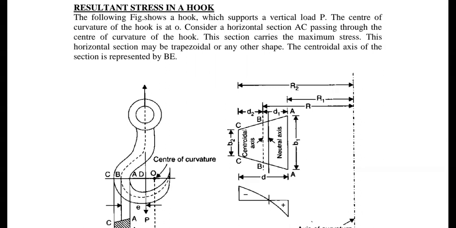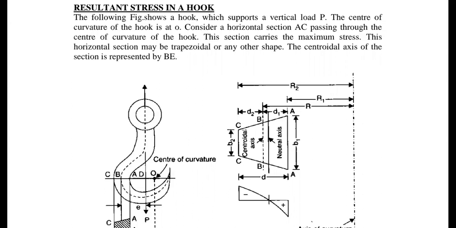I already told you that it purely depends upon the cross section, and here the cross section is a trapezoidal section. But you observe the problem. The reason I asked you this question is according to your problem. Please observe that in this case the cross section will be like this. Please observe the neutral axis and where it is located, and please observe the central axis. That observation is required while you are solving the problem. That is the reason why I asked you to observe this cross section.